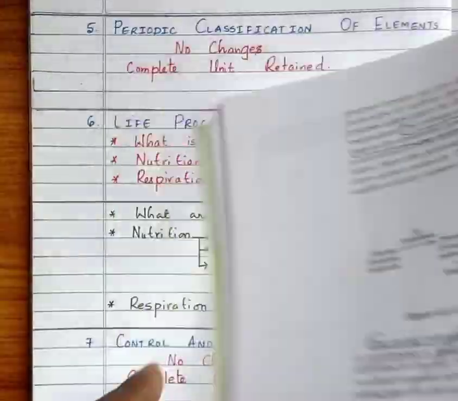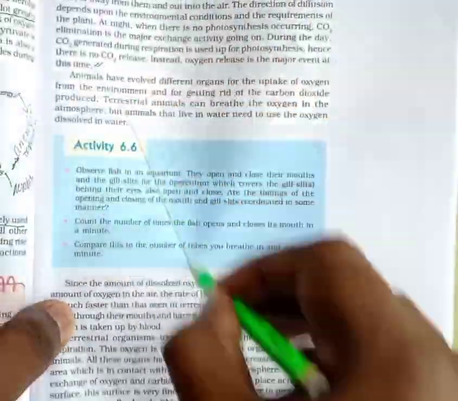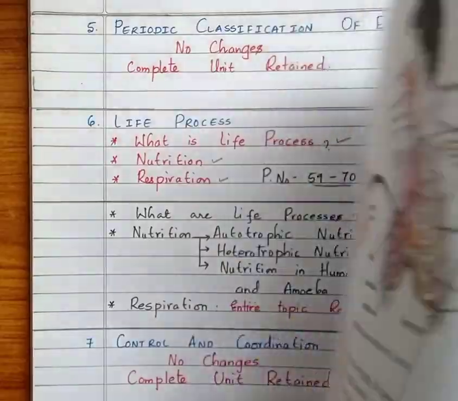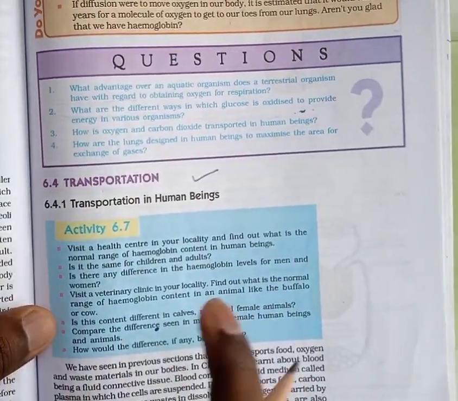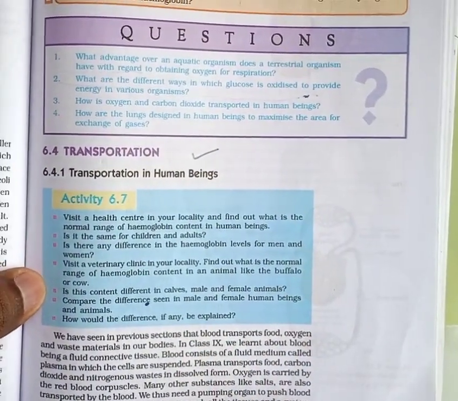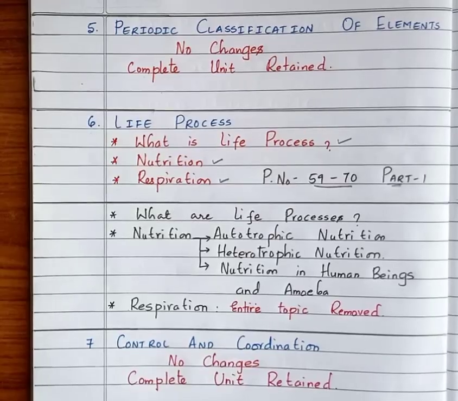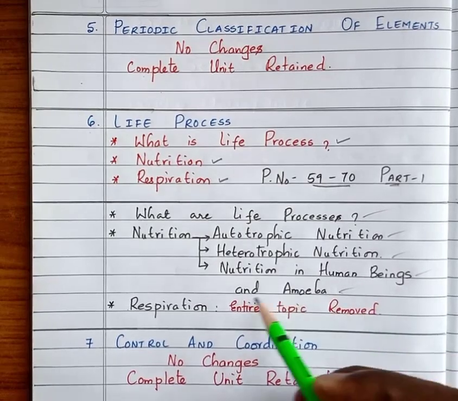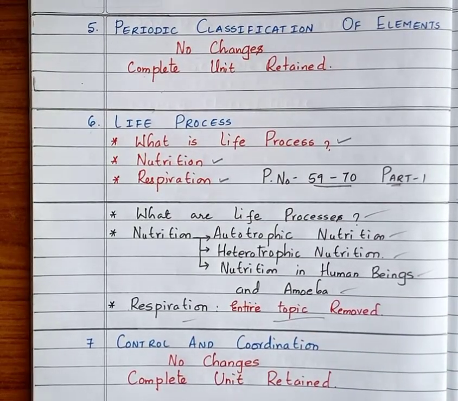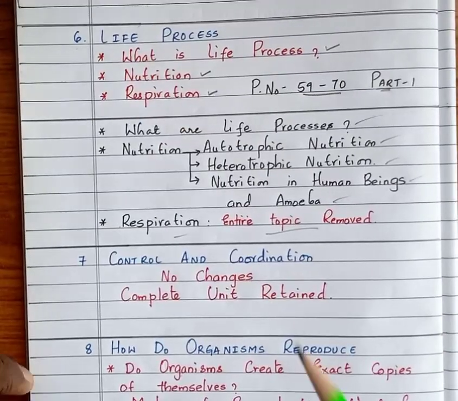These topics, no need to study for the examination point of view. From transportation, you will be studying completely for the examination. The deleted portions are introduction, nutrition and respiration. Completely skipped for the examination point of view.